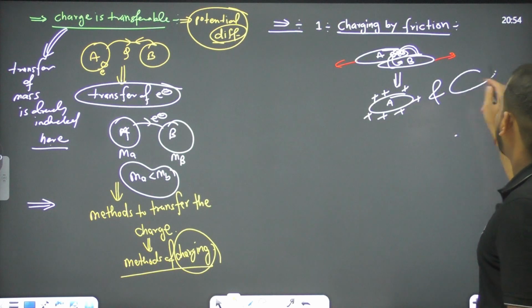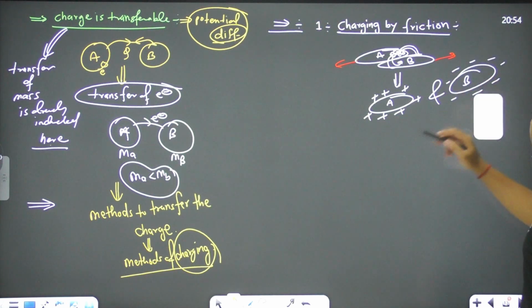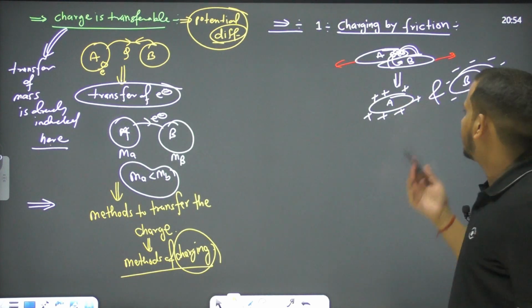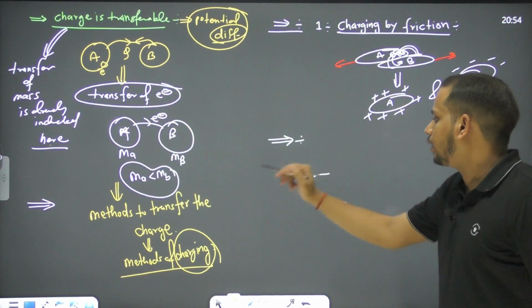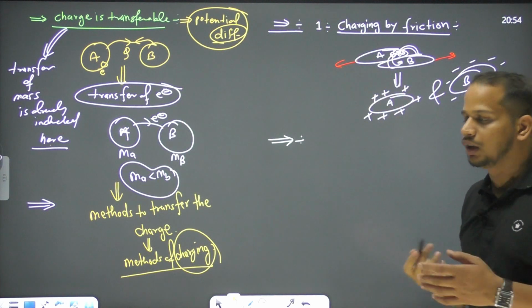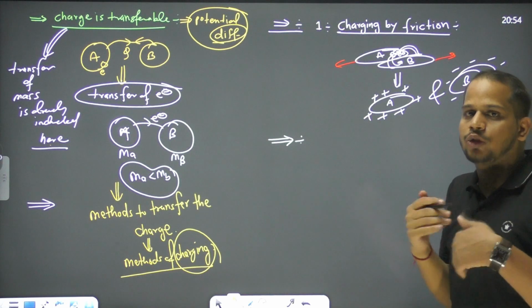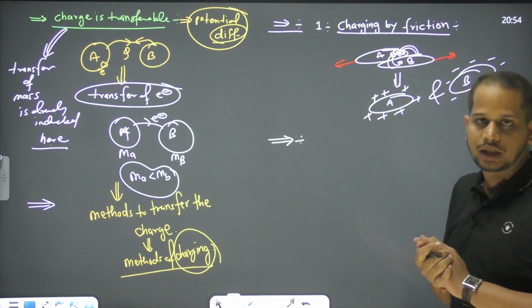And what can we say about B? There is a negative charge on B. Why? Because B is taking the charge from A, or we can say it is gaining the charge. But we cannot always say in general which object will be charged which way. If you are rubbing any two objects, we don't know about the objects, I mean which one will lose the electron and which one will gain the electron.